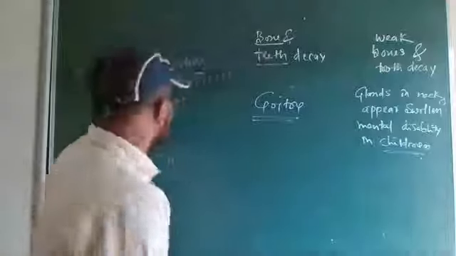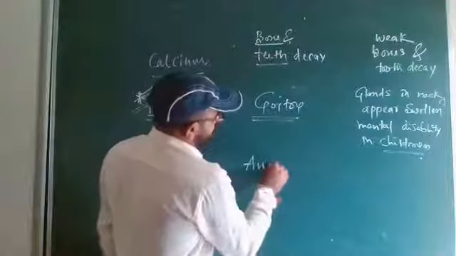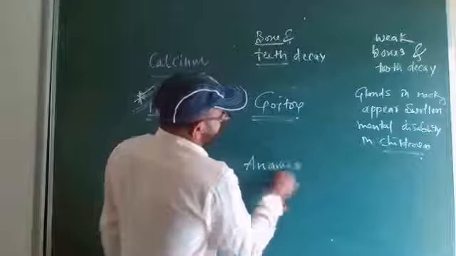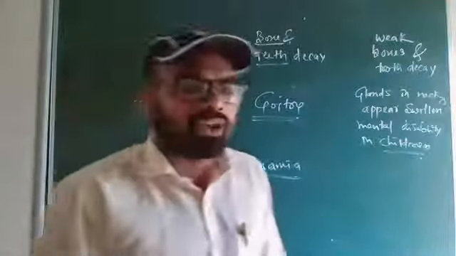The last one is iron. If there is very less iron, you get a disease called anemia. Iron deficiency, one will get a disease called anemia.